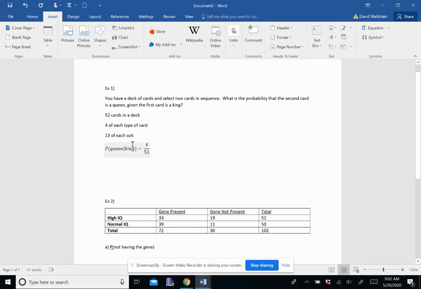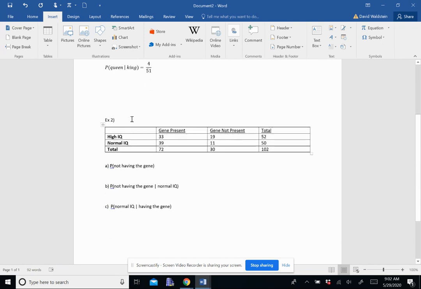That's an example of conditional probability using playing cards. We already know something happened, and we ask what's the probability of this other thing happening given that we already know. All right, let's look at this example here.